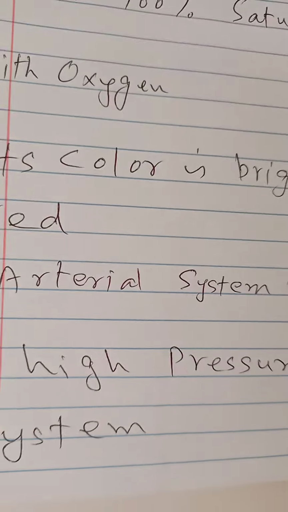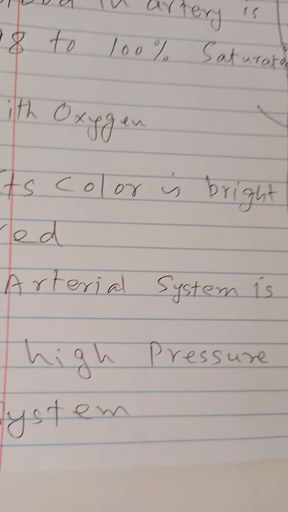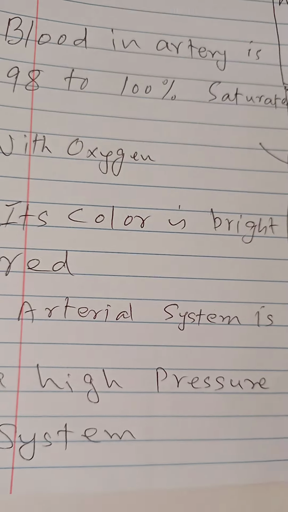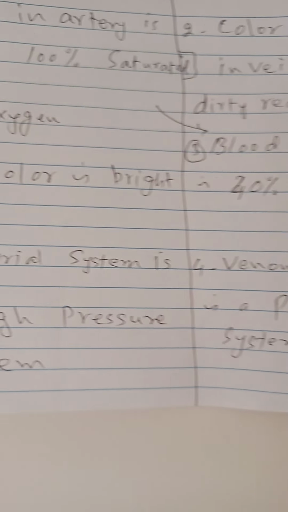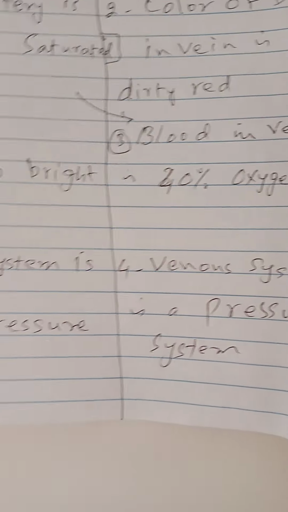The next difference is the arterial system is a high pressure system, and we know there is 120 by 80 blood pressure in normal adults, and in people who have hypertension it could be more. So this is a high pressure system, while in veins this is a low pressure system.